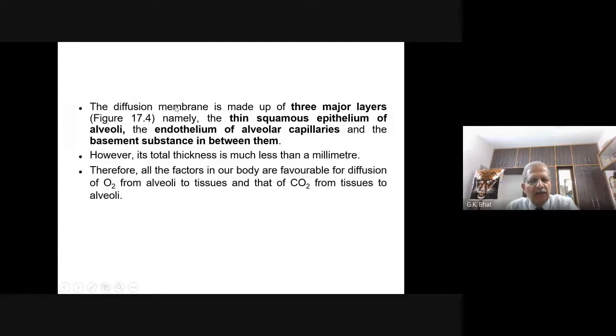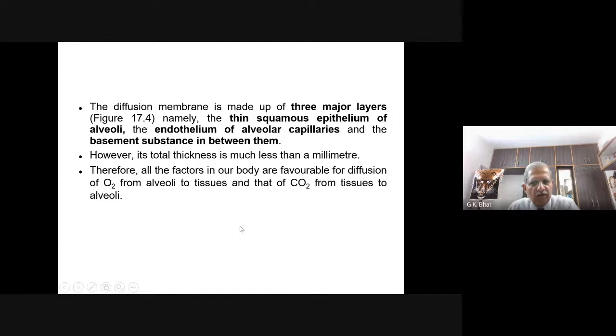I spoke about the diffusion membrane. What is the diffusion membrane? The diffusion membrane is a membrane that you come across between the alveoli and the blood vessel. It is made up of 3 major layers, namely a thin squamous epithelium of alveoli, the endothelium of alveolar capillaries, which is nothing but a squamous epithelium, and the basement substance in between them. However, its total thickness is much less than a millimeter. Therefore, all the factors in our body are favorable for diffusion of oxygen from alveoli to tissue and that of carbon dioxide from tissue to alveoli.